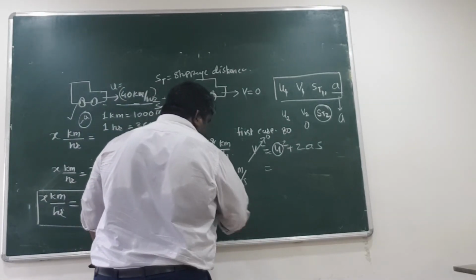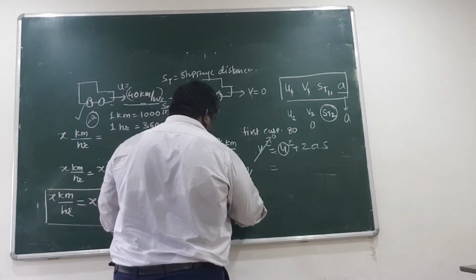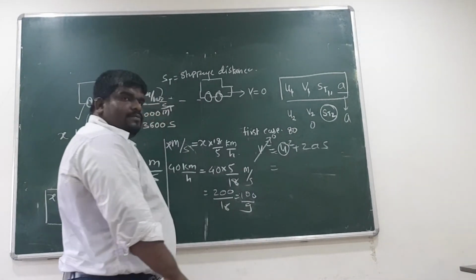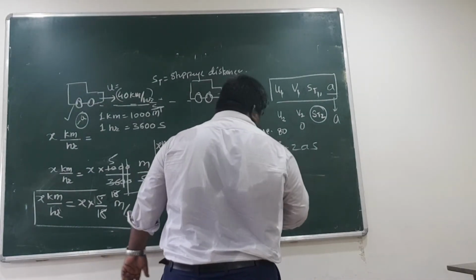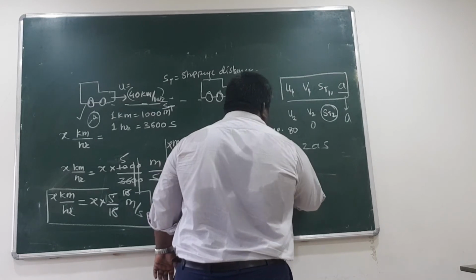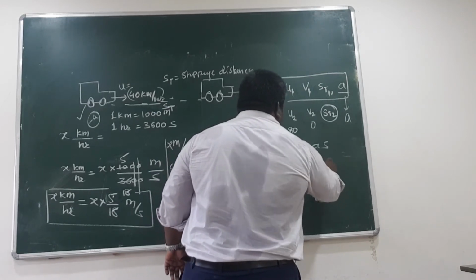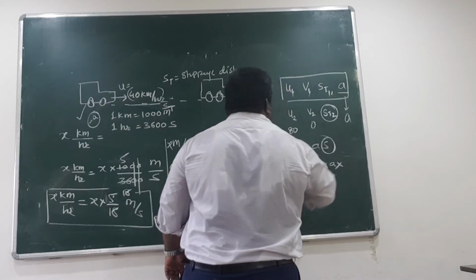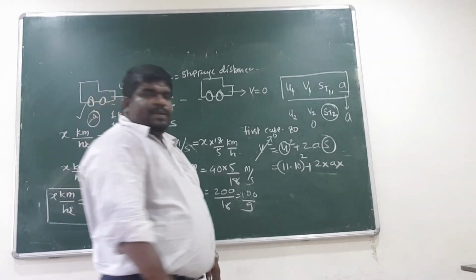Not 20 by 9, it is 100 by 9, isn't it? 100 by 9. Okay. So 100 by 9 whole square, or 11.11, or 10 you can take, whole square, plus 2 into acceleration, which you don't know. What is stoppage distance in first case? 2 meter.